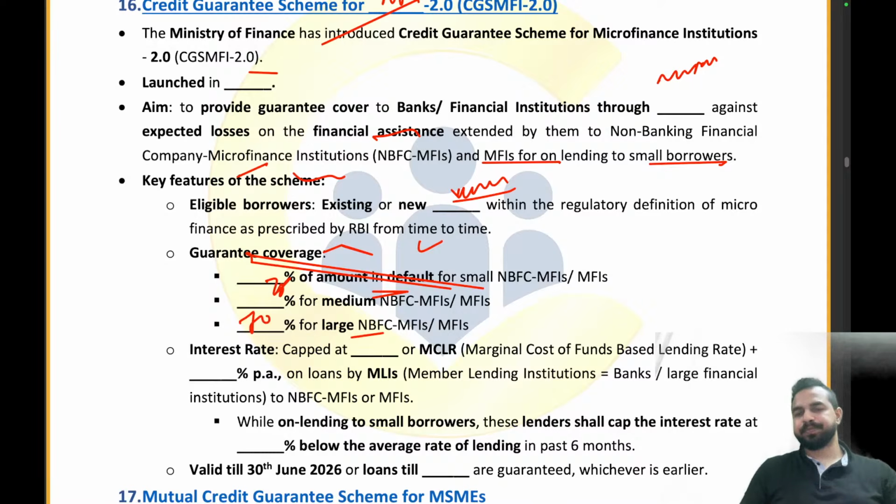Absolutely right. The interest rate is capped at 0.5% of the MCLR based marginal cost of funds based lending rate, right? Plus 2% per annum on the loans by MLIs.